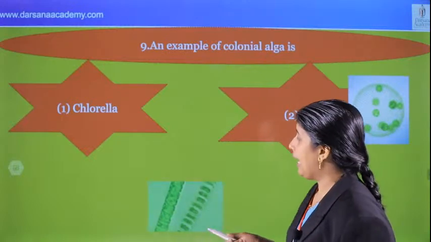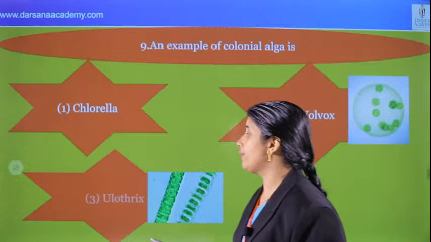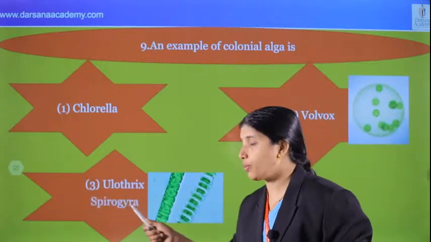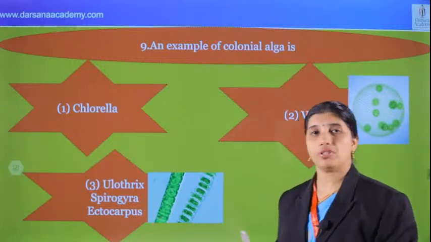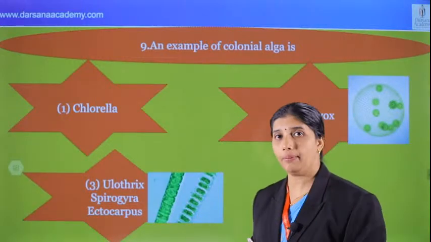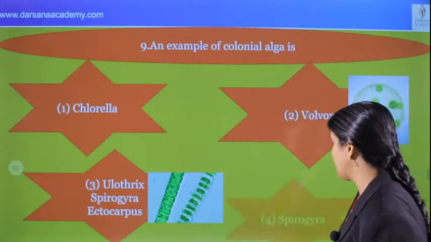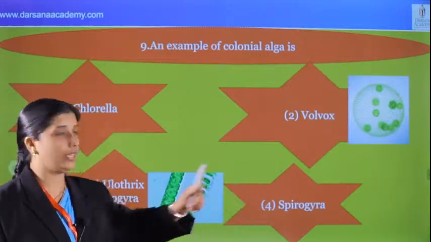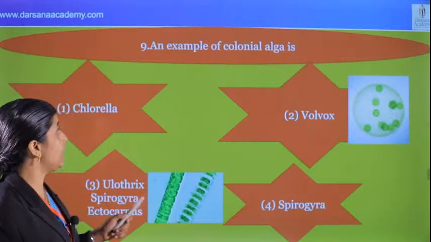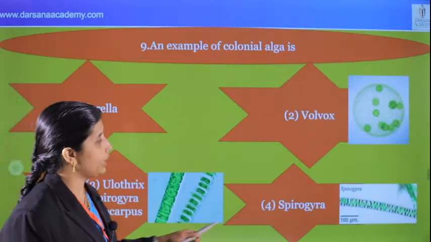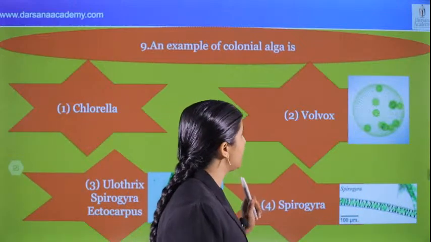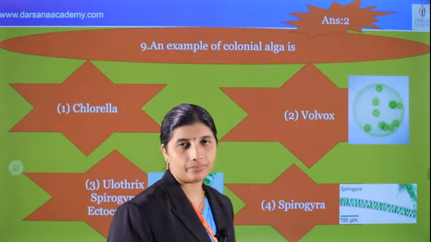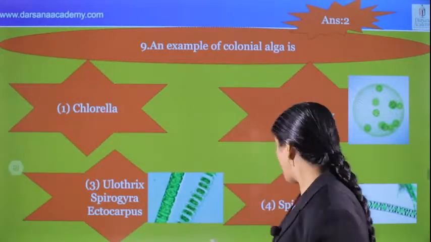Very important. And we can see option number 3, Ulothrix. We know that Ulothrix is filamentous. And Spirogyra is filamentous. And Ectocarpus is filamentous, branched filamentous. Very important. And there is another option we also discussed, that is also filamentous. In this question, what's the correct answer? Yes, this is a Spirogyra diagram. Yes, option 2 is the correct answer for this question. Okay. And next we can see that.